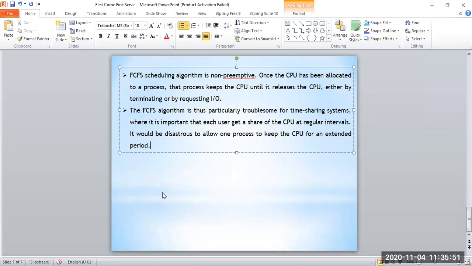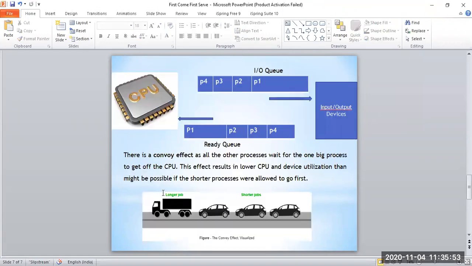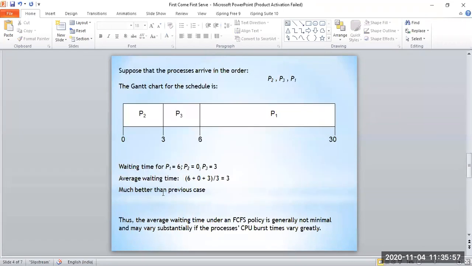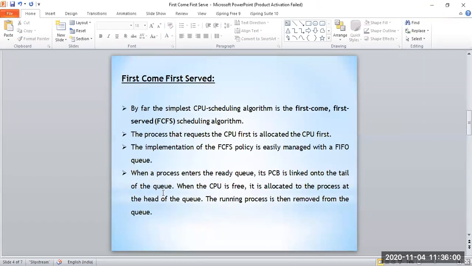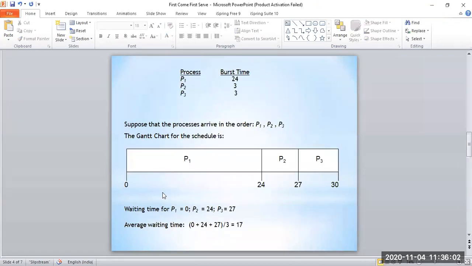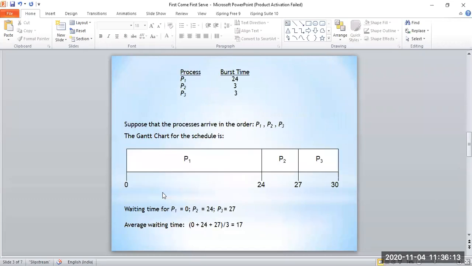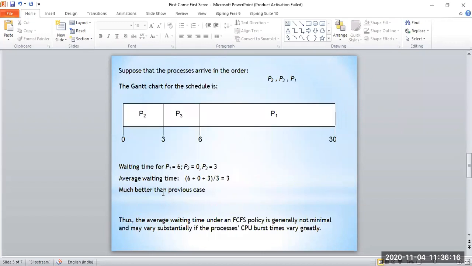Okay, that's it. I hope you understood the first come first serve scheduling algorithm approach. It is very simple to implement using any programming language. It is very simple to understand and implement in an operating system or application. But there are some drawbacks which prevent this method from being used in a real time environment.